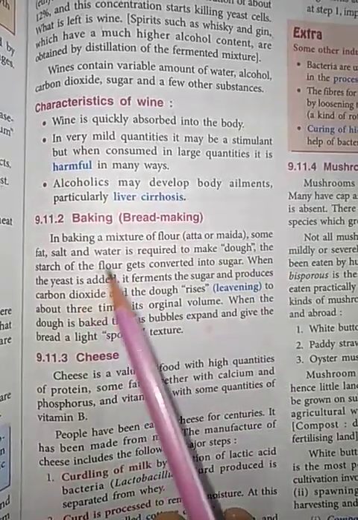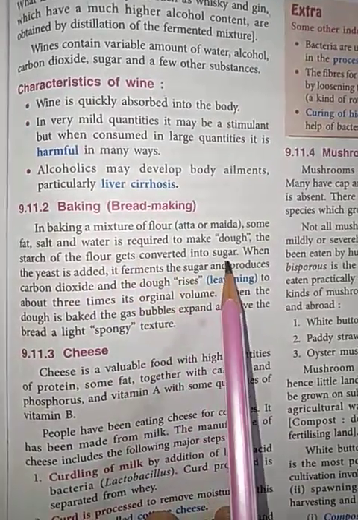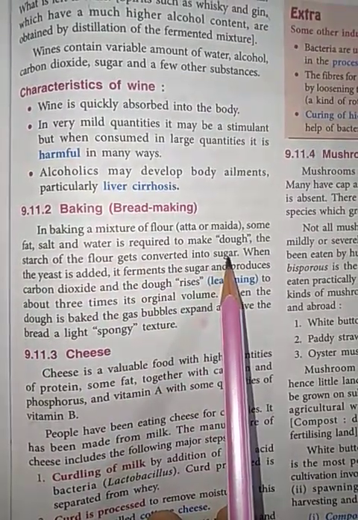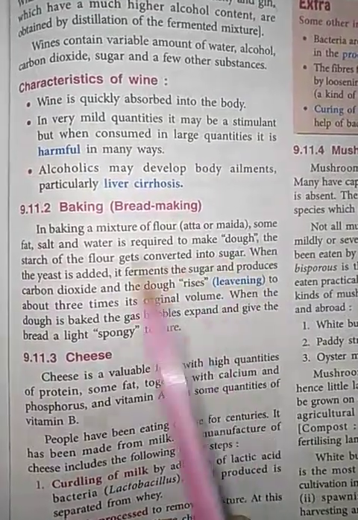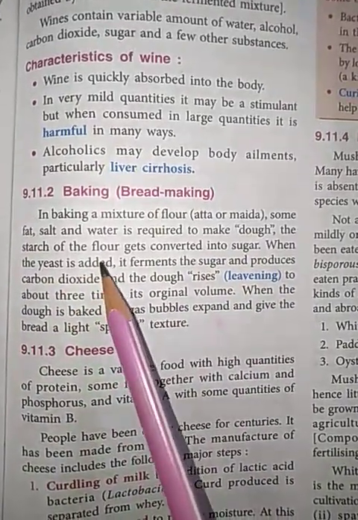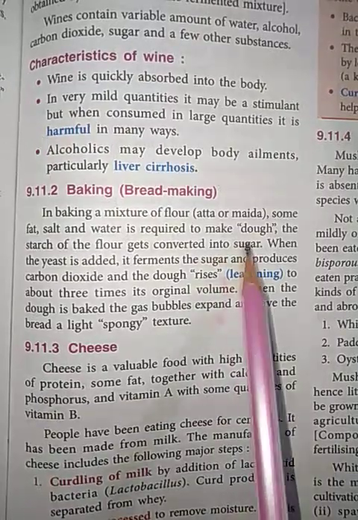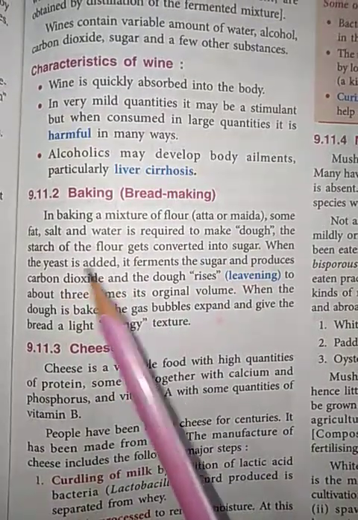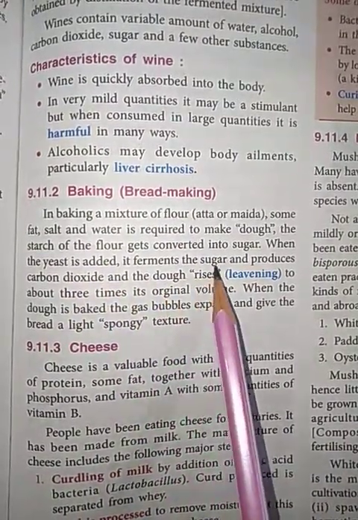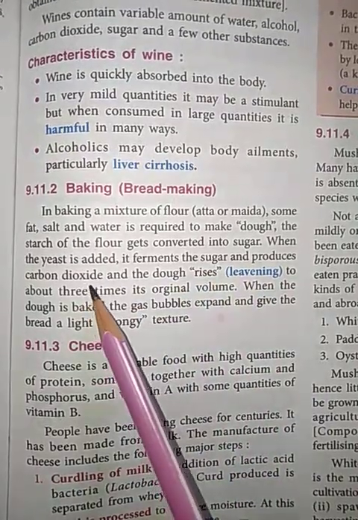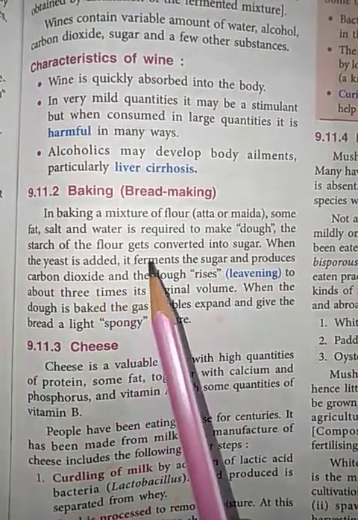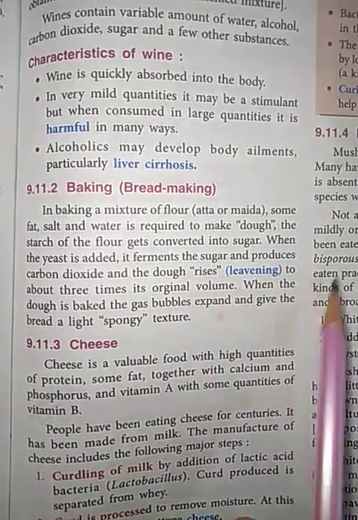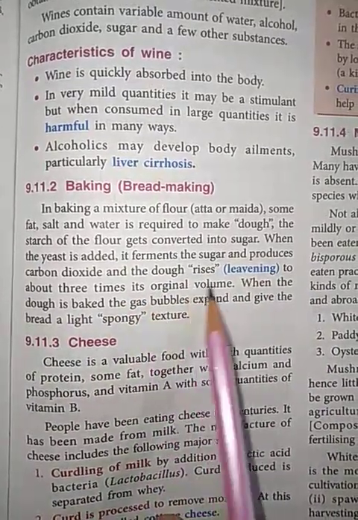Now the starch of the flour gets converted into sugar. And when the yeast is added in order to carry out the process of fermentation, this yeast ferments the sugar and produces carbon dioxide gas. And in this way the dough rises to about 3 times its original volume.